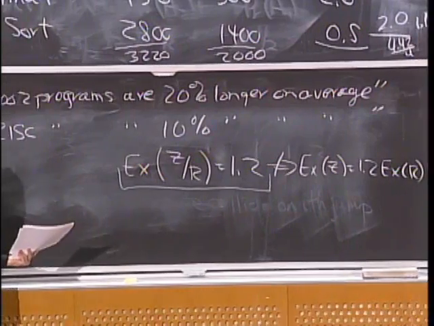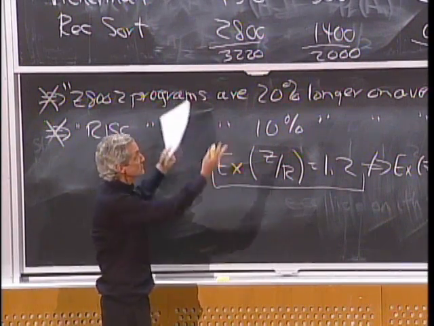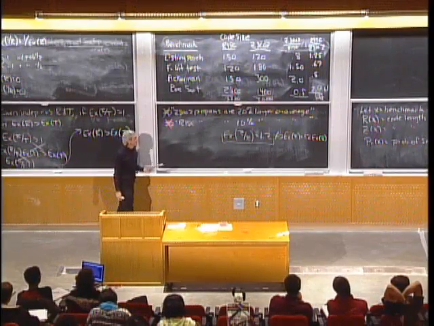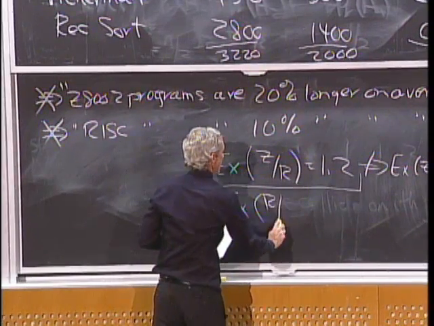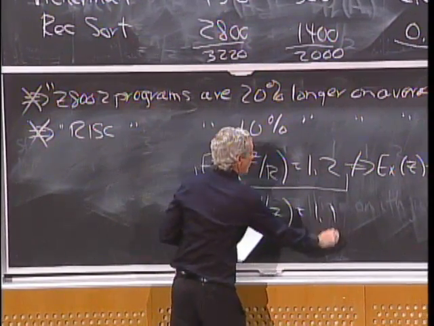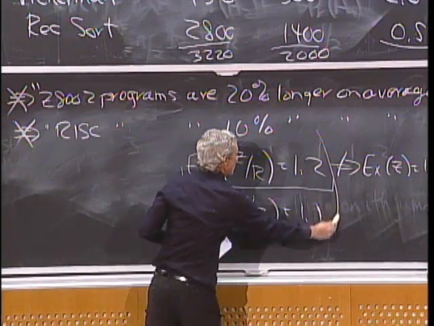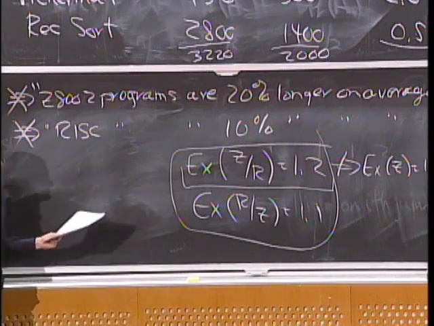Now, of course, if you ask them, they would have known that, but they didn't think it through. They just used the standard method of taking the expected value of a ratio. So this is fair to conclude. But as we saw, the expected value of R over Z was 1.1. So both of these can be true at the same time. That's fine, but you can't make the conclusions that they tried to make.